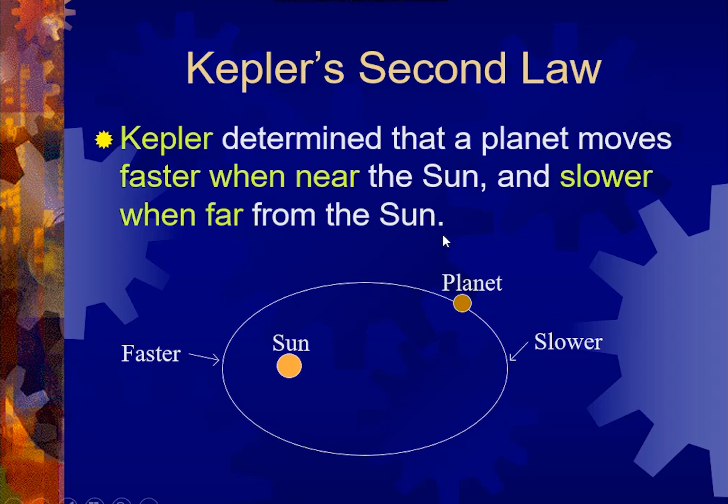According to him, he confirmed that the planet moves faster when it is near the sun. For example, if the planet is over here, you can calculate that the distance between these two is quite near. But if the planet is over here, the distance is quite far. Which is why the speed of the planet over here is much slower as compared to the speed over here, right?